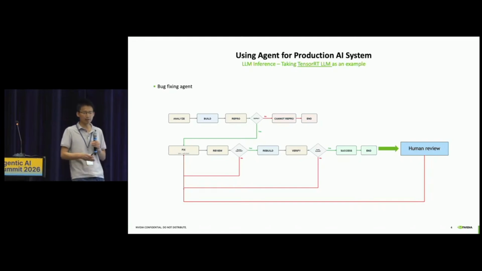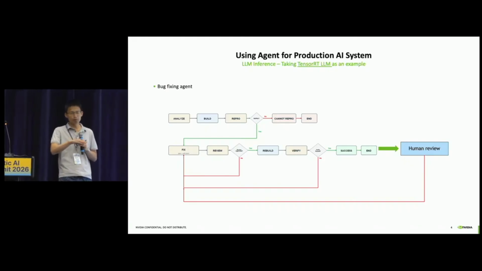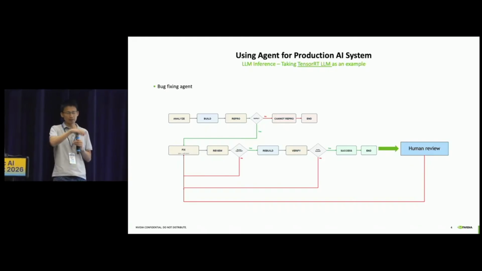The workflow is relatively straightforward. On the left part, we have the agent flow, starting from bug analysis, then bug reproduction. After we are confident that the bug is reproducible, we enter the bug fix stage by the agent. Then the fix goes through the review phase, still by the agent. After the agent feels comfortable with the code fix, we enter the verification phase, still by the agent. After verification is done, we mark the agent fix phase as done.